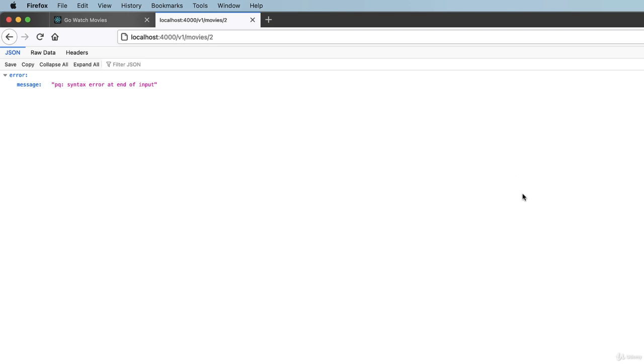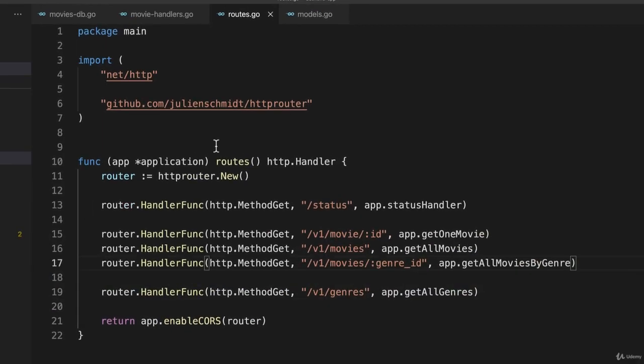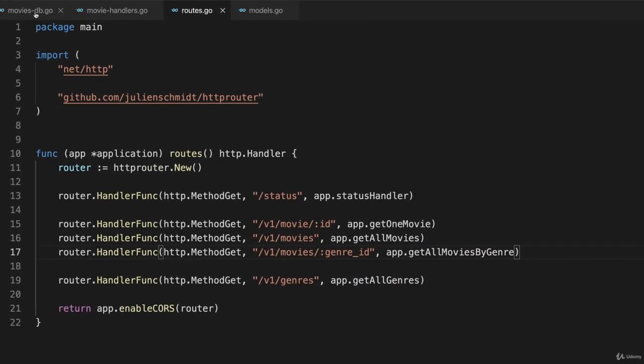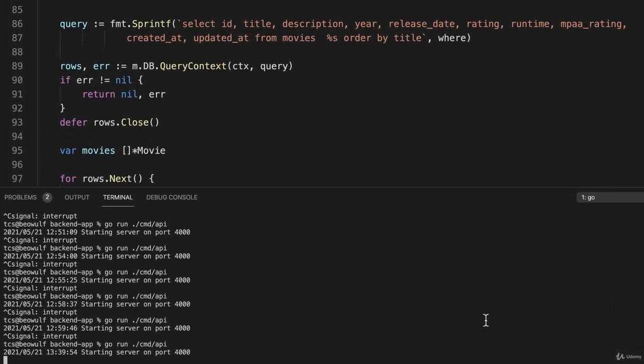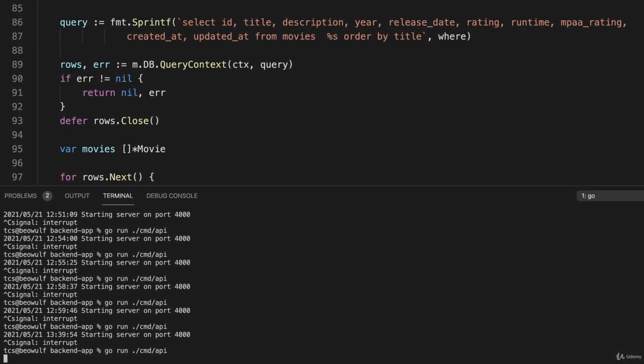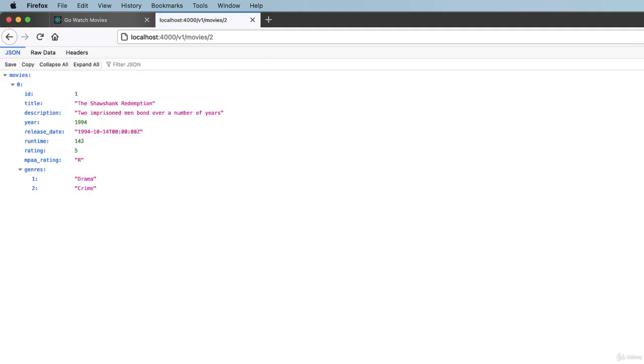And there is a syntax error at end of input. Well, let's go find what we did wrong in our database function. So it has to be this one. Might want to close that parentheses. There we go. And start this up again. And go back and reload this. We get the Shawshank Redemption. So that seems to work the way that it should.